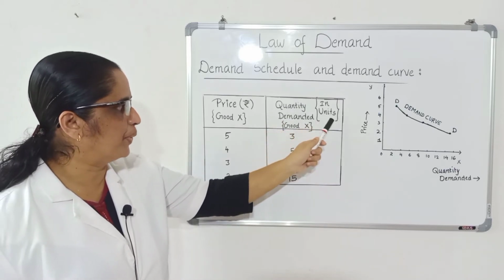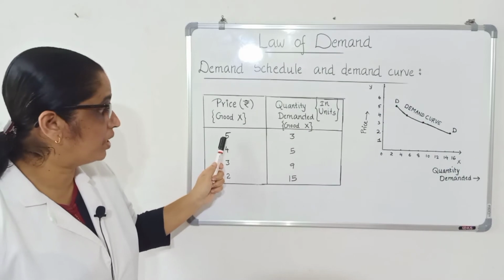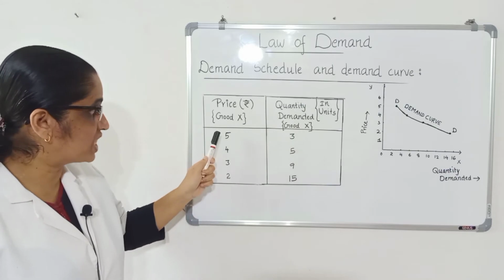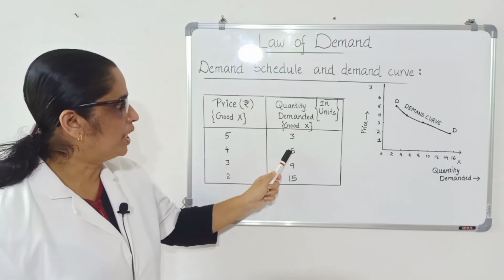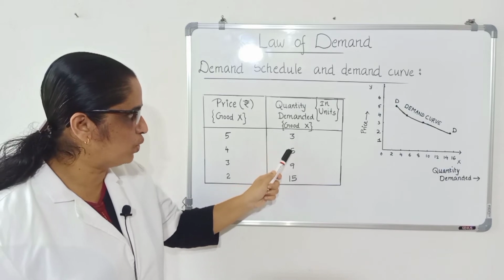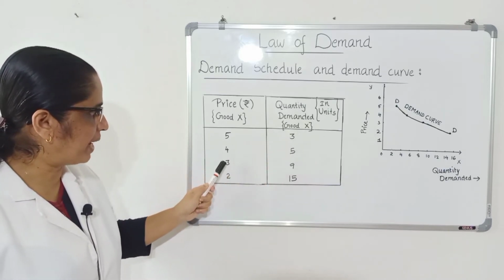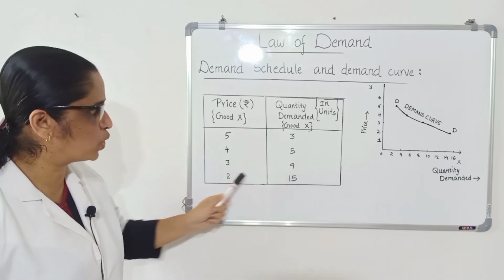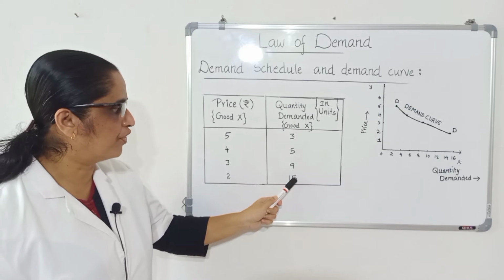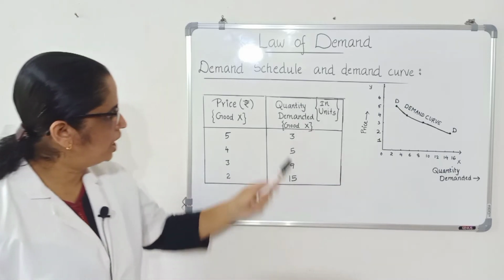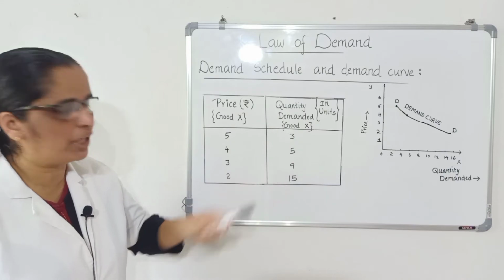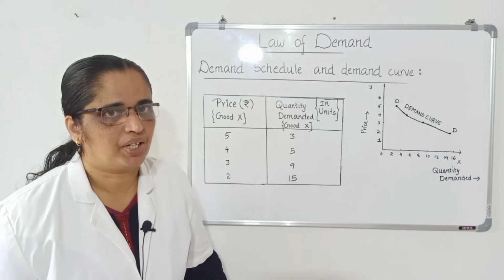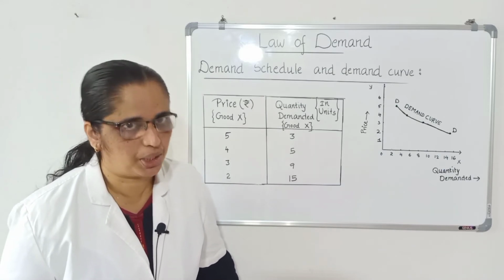Quantity demanded in units. When the price is 5, quantity demanded is 3 units. When the price falls from 5 to 4, demand increases from 3 units to 5 units. Again, when the price falls, demand increased to 9 units. Again, when the price falls, demand increased to 15 units. What's the meaning? More and more quantities are demanded at a lower price than at a higher price. That shows the inverse relationship.